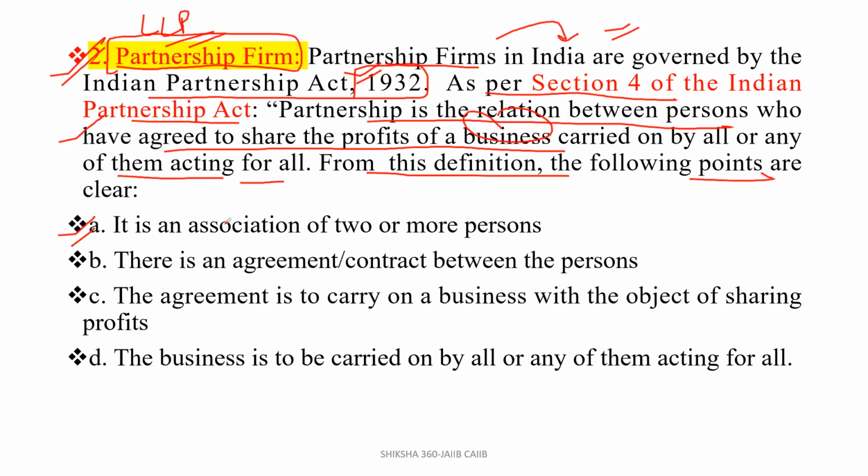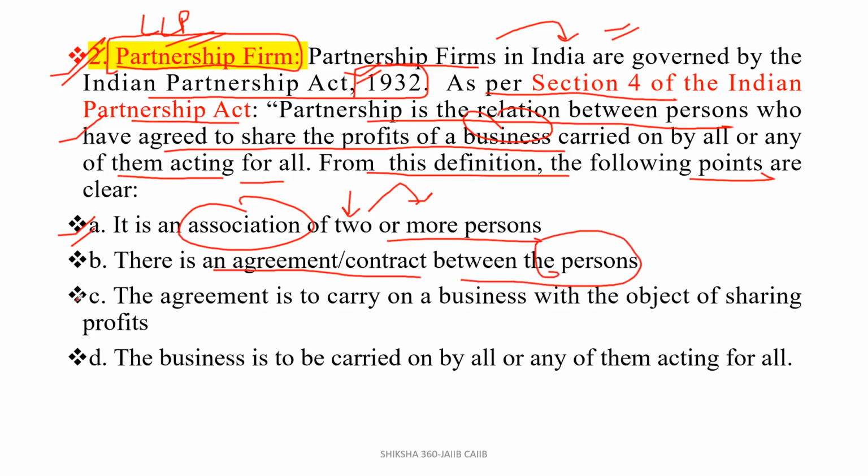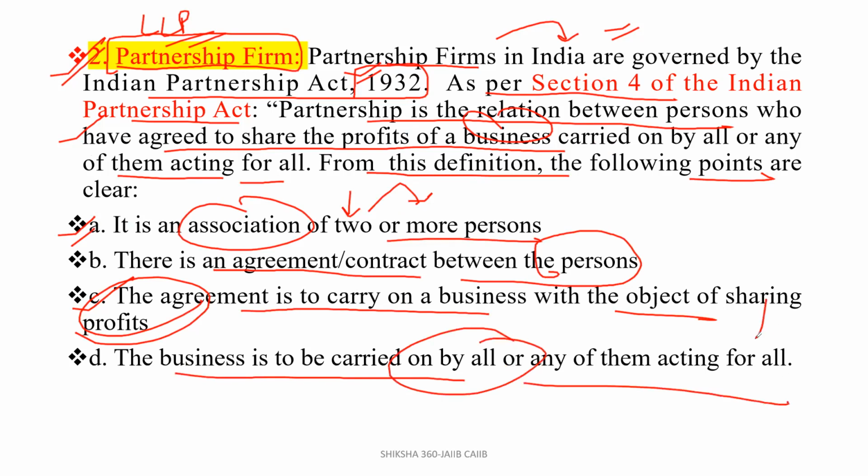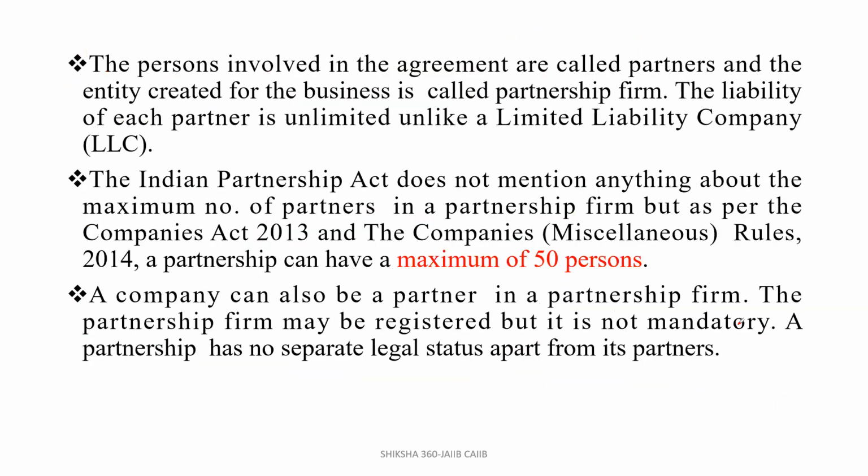First, it is an association of 2 or more persons, minimum 2 or more. There is an agreement or contract between the persons. The agreement is to carry on a business with the object of sharing the profits. The business is to be carried on by all or any one of them acting for all. The persons involved in the agreement are called the partners, and the entity created for the business is called the partnership firm.